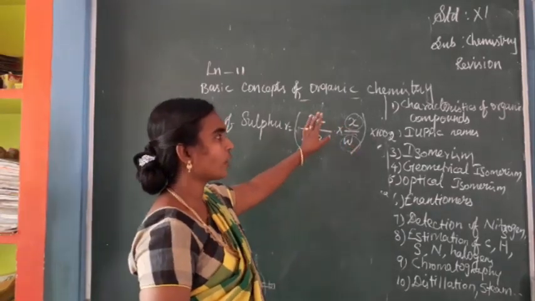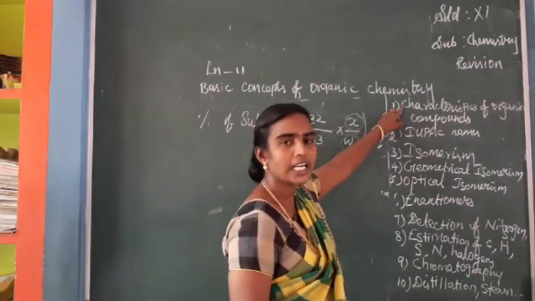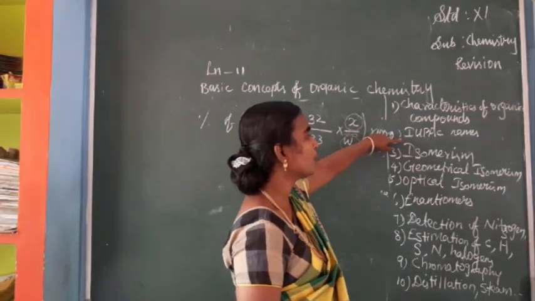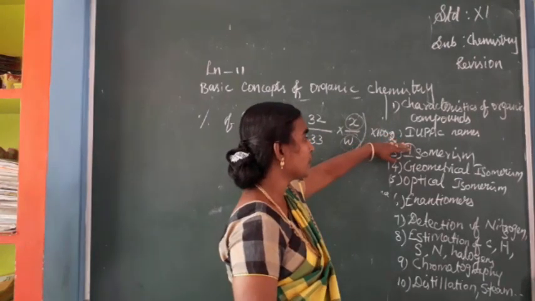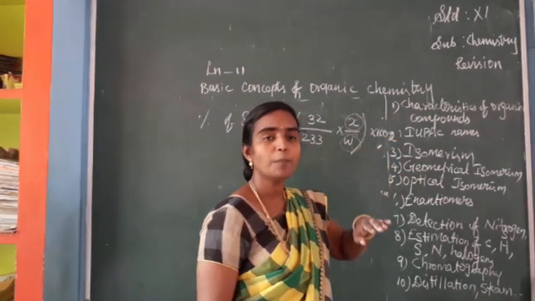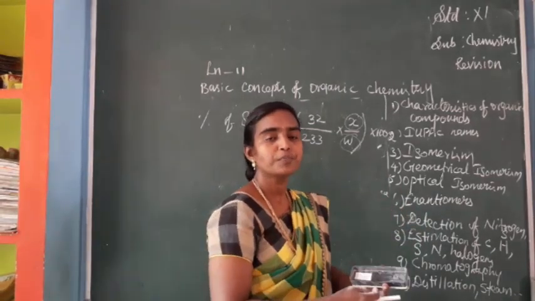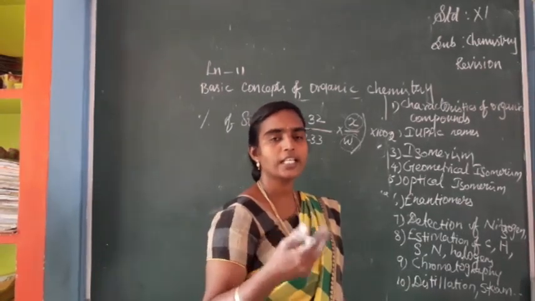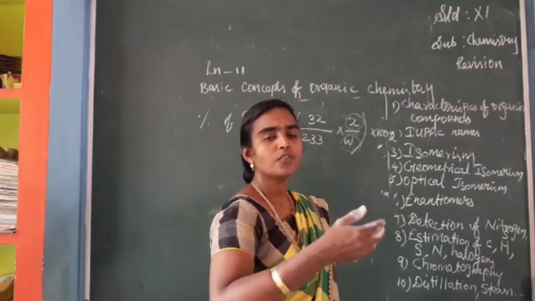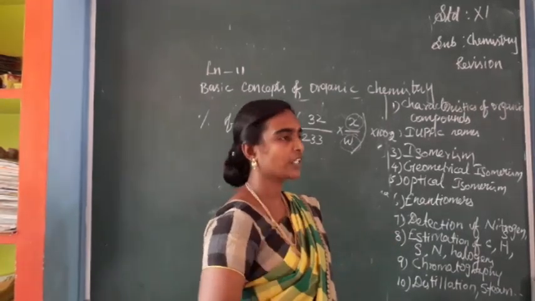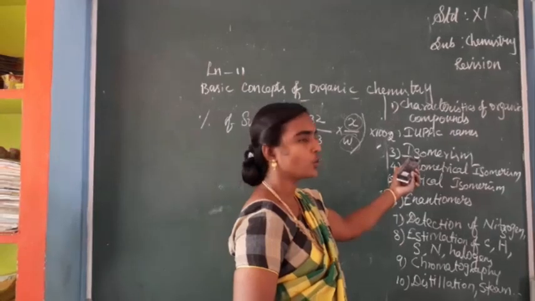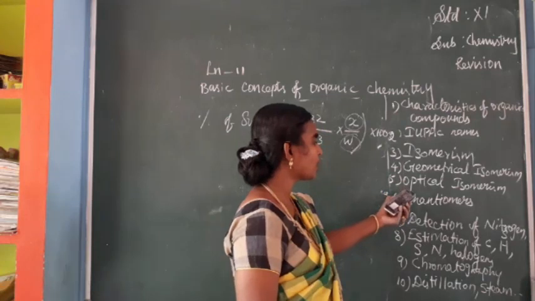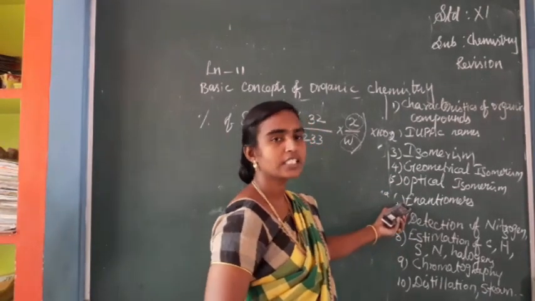Characteristics of organic compounds. Next you have to study classification of organic compounds, and homologous series. Next, IUPAC names of the compounds. They may give the compounds, and you have to write the formula of the compound. The reverse also: they can give the name of the organic compound, and from this you have to write the structure. Next, isomerism: they can ask for the definition or example of geometrical isomerism, optical isomerism and enantiomers.